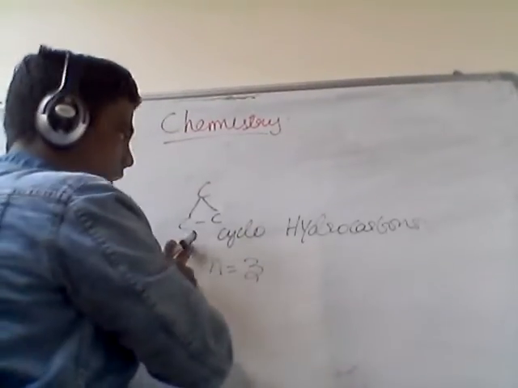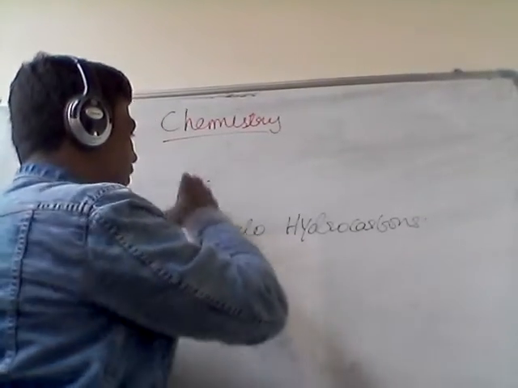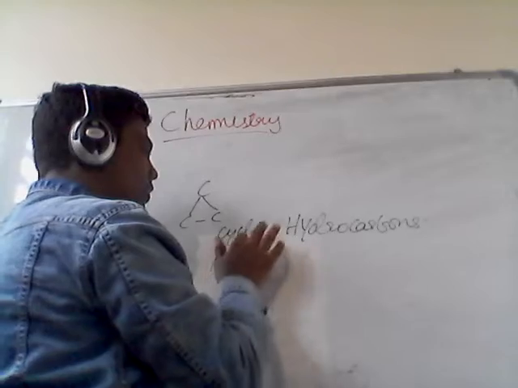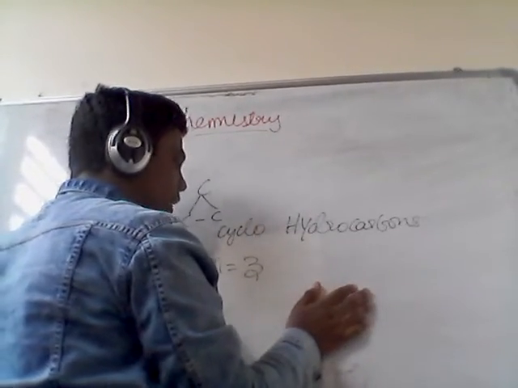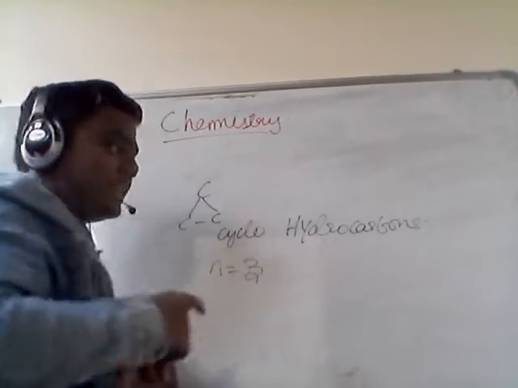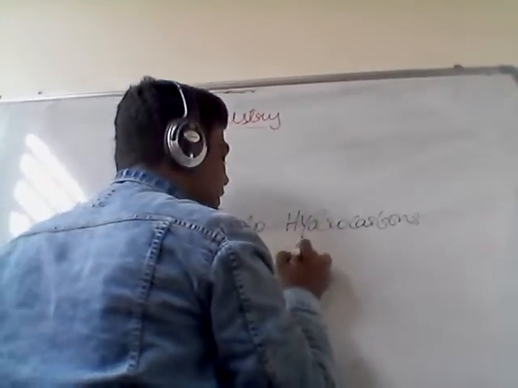Cycloalkanes means all are single bonds, and the IUPAC name of the particular hydrocarbon will be cyclo followed by the name, like cyclopropane, cyclobutane or cyclopentane. And we have also seen the general formula of cycloalkanes.